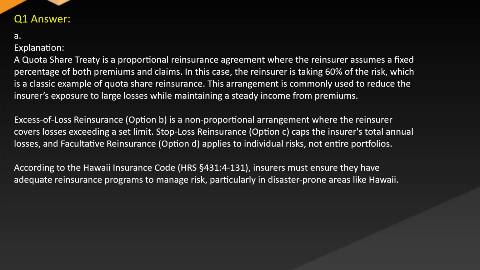Excess of loss reinsurance, Option B, is a non-proportional arrangement where the reinsurer covers losses exceeding a set limit. Stop loss reinsurance, Option C, caps the insurer's total annual losses, and facultative reinsurance, Option D, applies to individual risks, not entire portfolios. According to the Hawaii Insurance Code HRS 431, insurers must ensure they have adequate reinsurance programs to manage risk, particularly in disaster-prone areas like Hawaii.